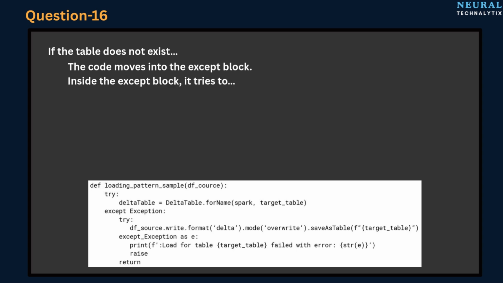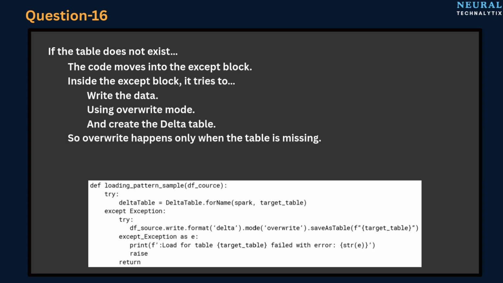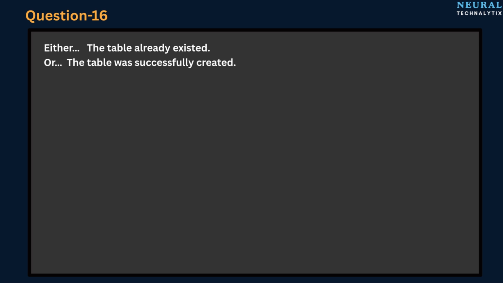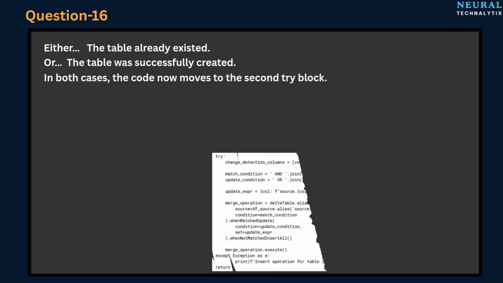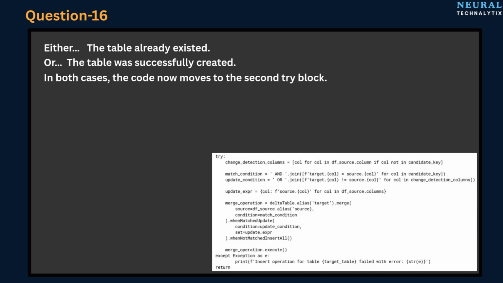Inside the except block, it tries to write the data using overwrite mode and create the delta table. So overwrite happens only when the table is missing. And if this write fails, the error is logged and execution stops. Now assume one of two things happened. Either the table already existed or the table was successfully created. In both cases, the code now moves to the second try block.